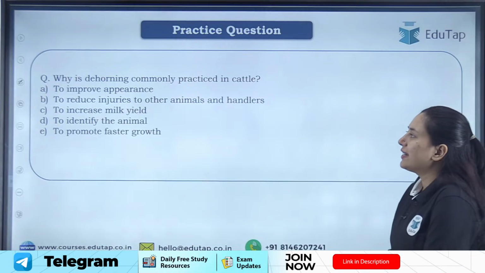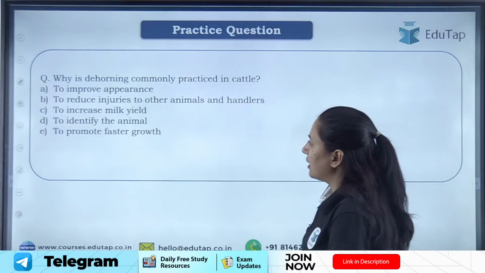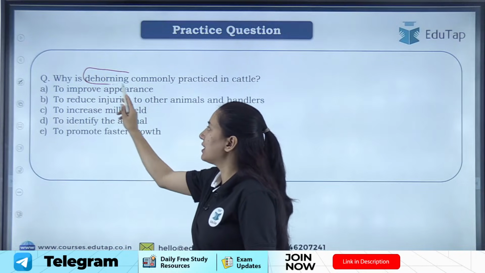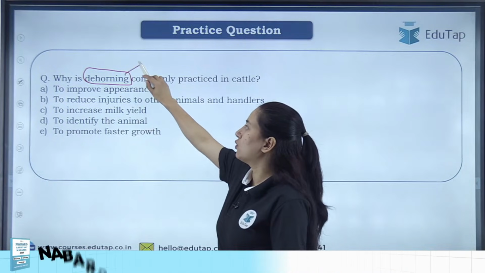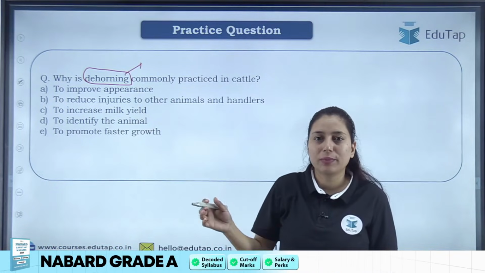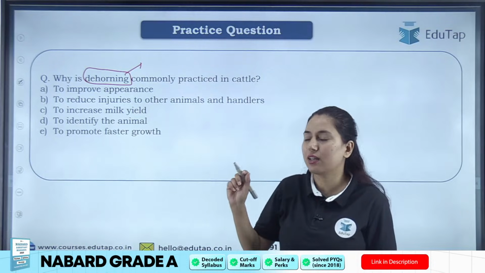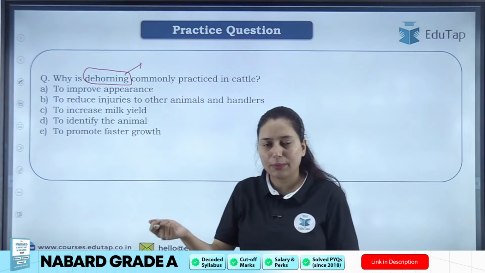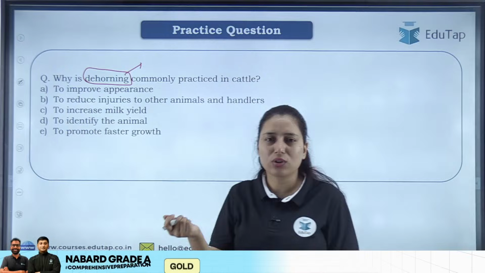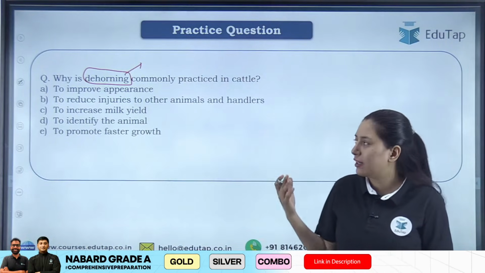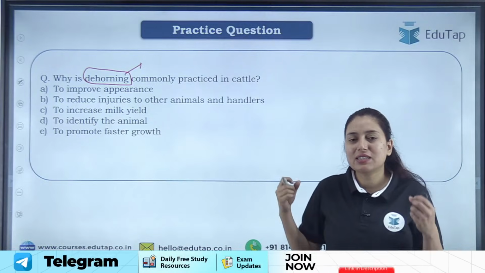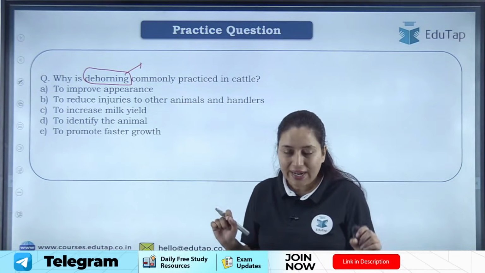Okay. Why is dehorning commonly practiced in India? Now there is one more practice which is known as dehorning. What is dehorning, students? Horns in cattle and buffalo are broken down, they are broken early, and they are not allowed to grow. Okay, by doing this dehorning, these horns do not grow. So why is dehorning done?